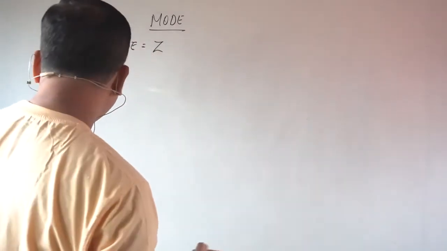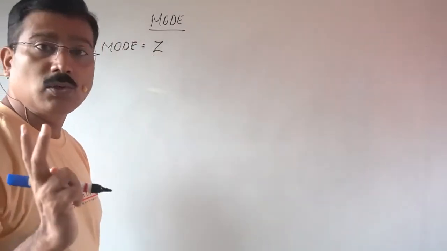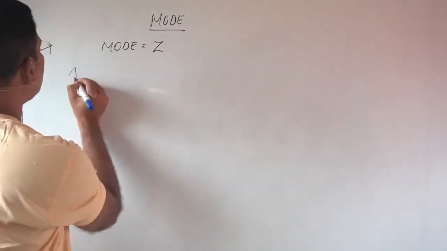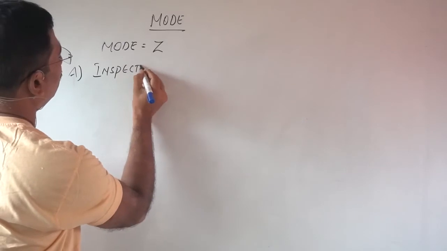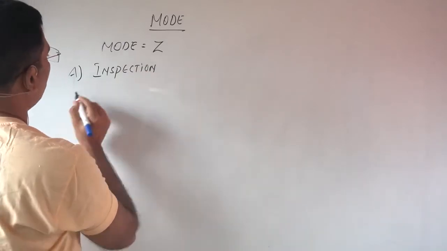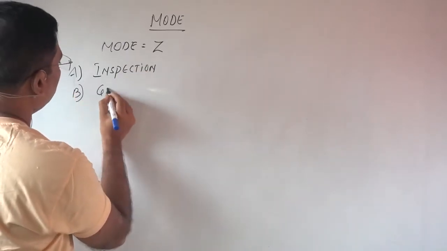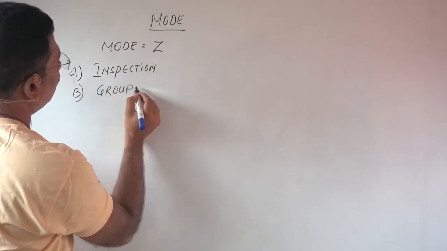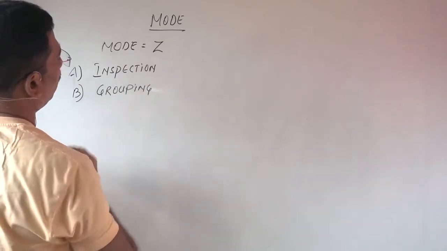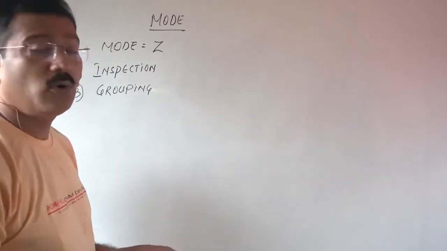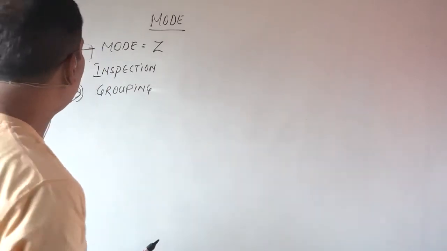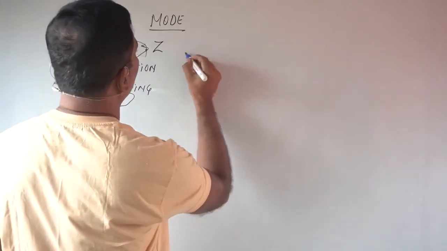Now, it can be calculated by two methods. The first one, inspection method, and the other one is grouping method. Okay. So here I am going to start with the first, individual series.